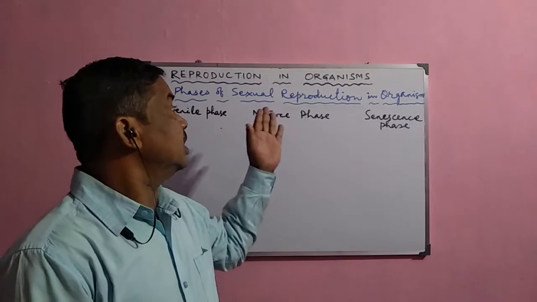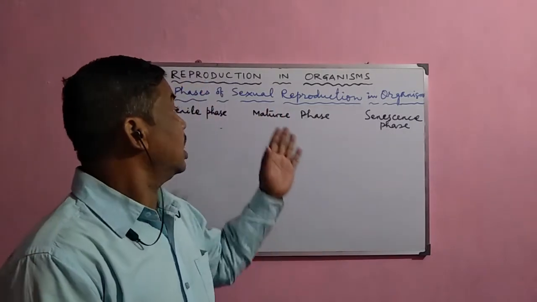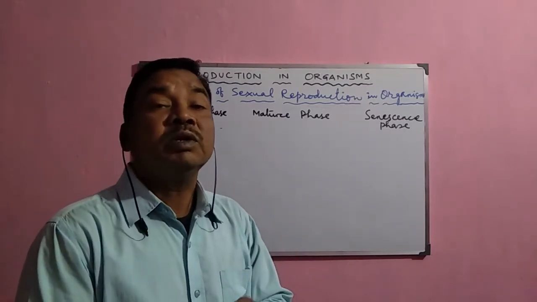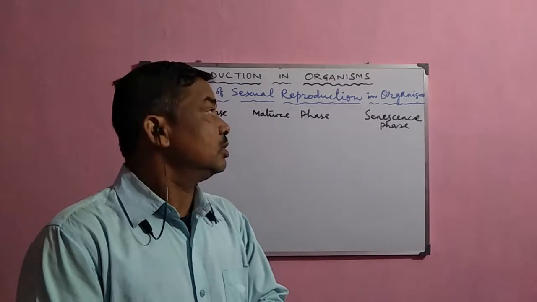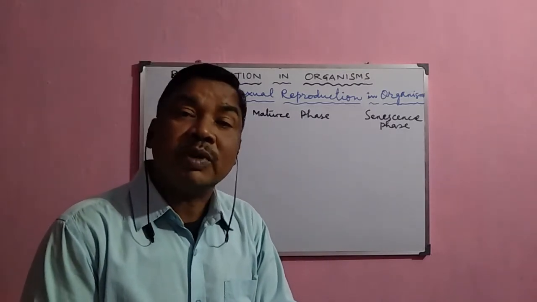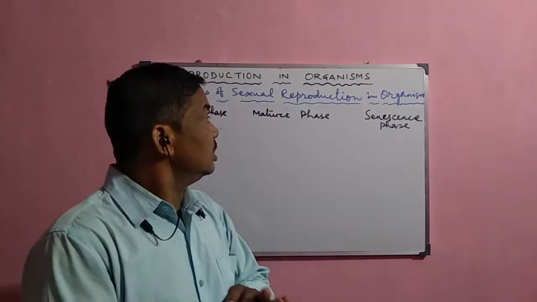And genetic variation is the most important factor here, because the offspring have some characters different from their parents, and some new characters develop in their body. So genetic variation leads to the adaptation of the different characters in the offspring, and in the long run it leads to evolution.